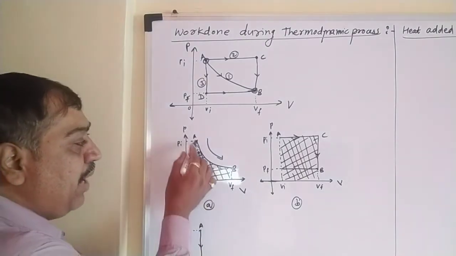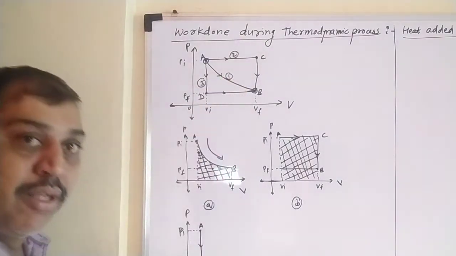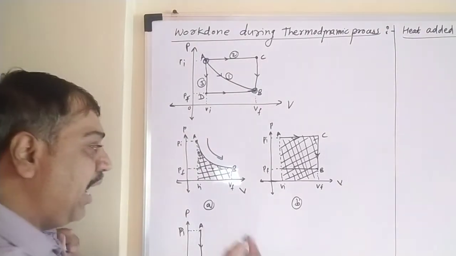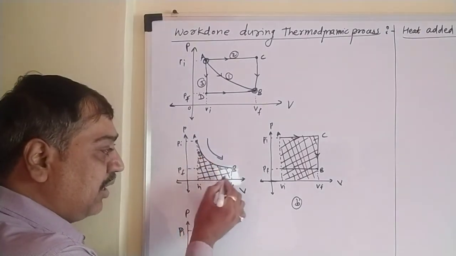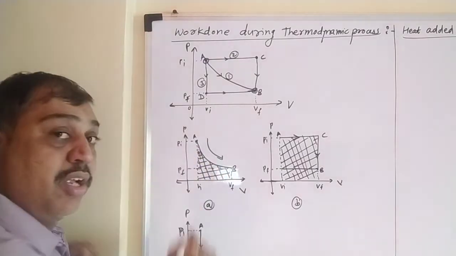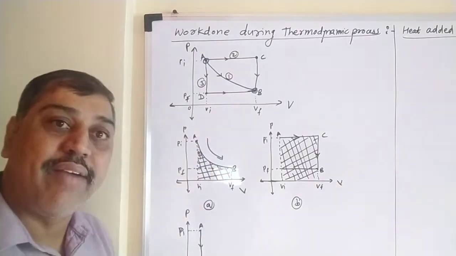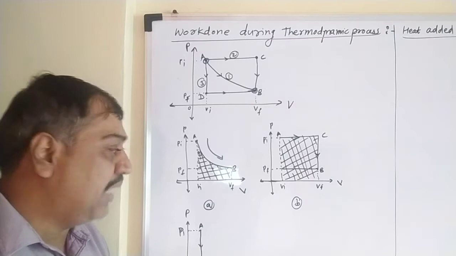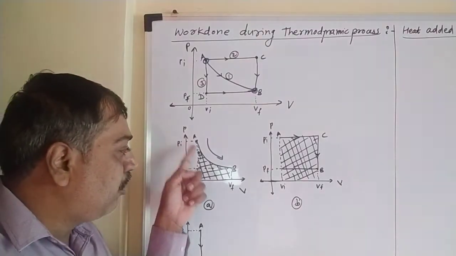So when we move from A to B along path 1, just as we have learned, the area under this curve, which I have drawn here as a shaded region, gives the amount of work done required for this change. So what will occur in this case? We move from A to B.